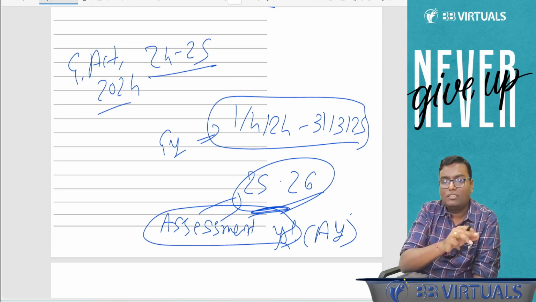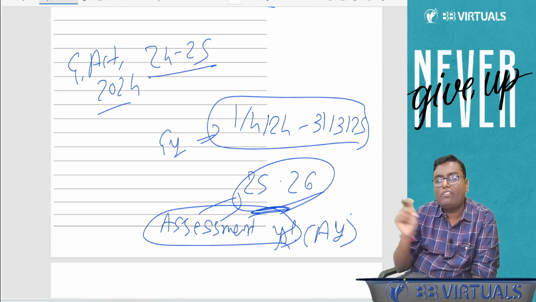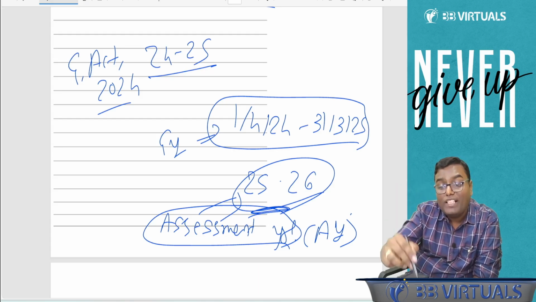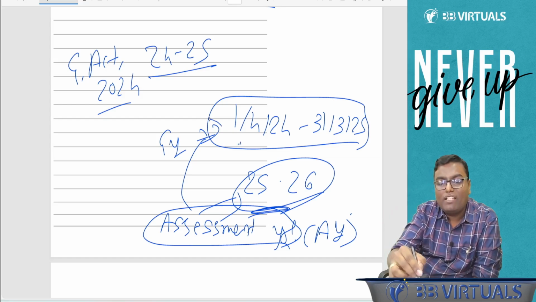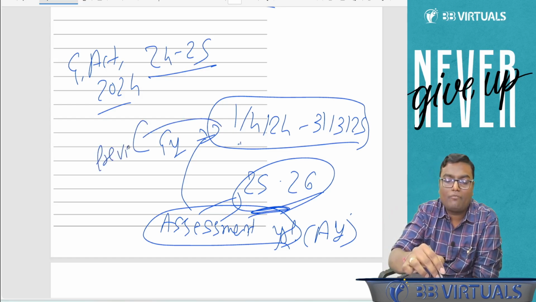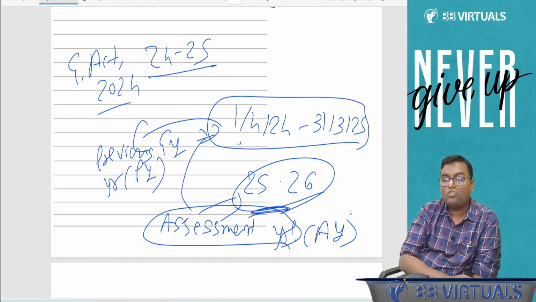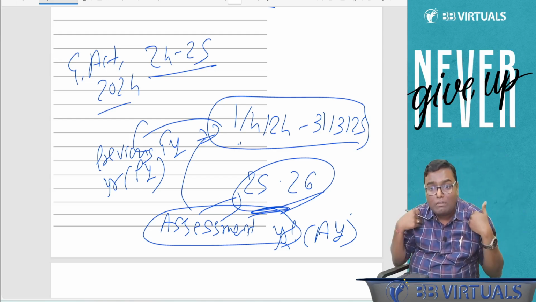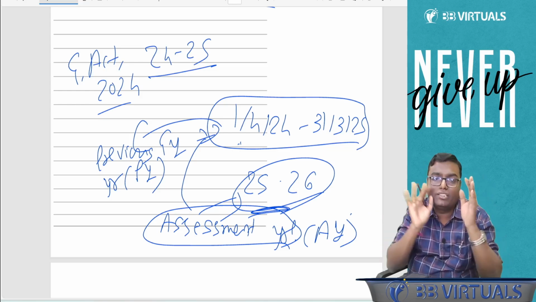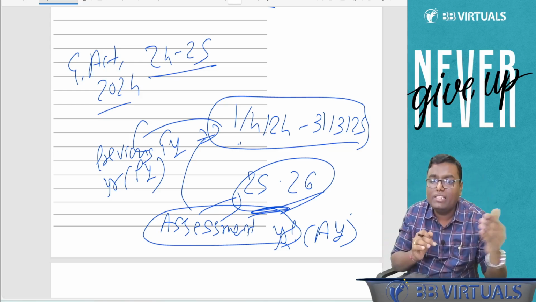Of which year is the calculation done in 25, 26? Can I say calculation of 24, 25, that is last year? And hence 24, 25 is called the previous year. In short, it is called PY. So basically, previous year is actually not that last year. For us, previous year means the current financial year in which we are earning the income.